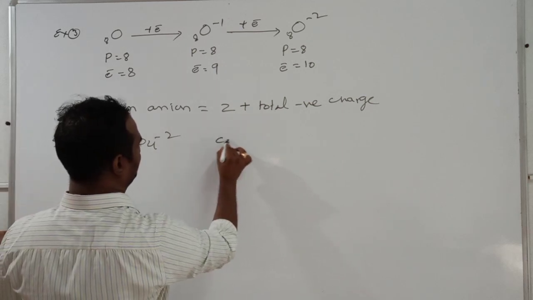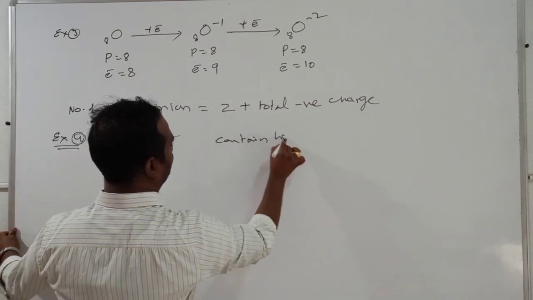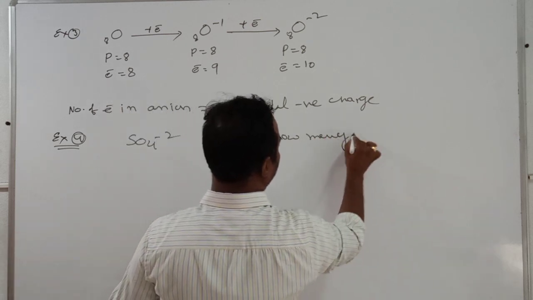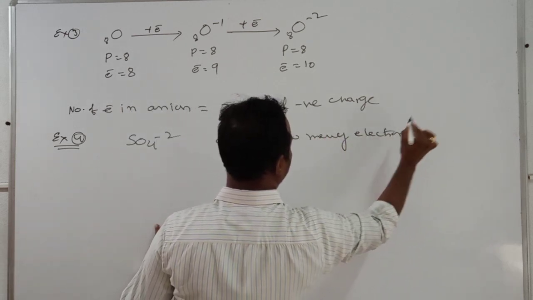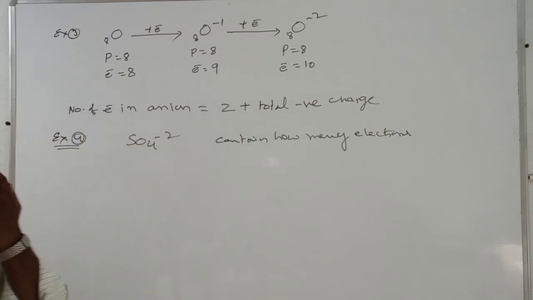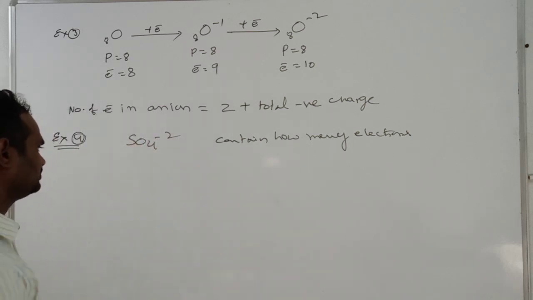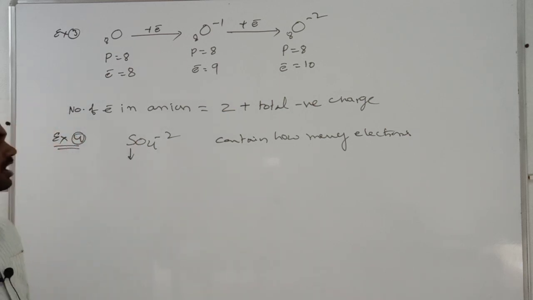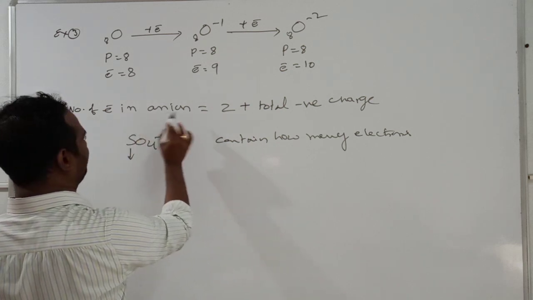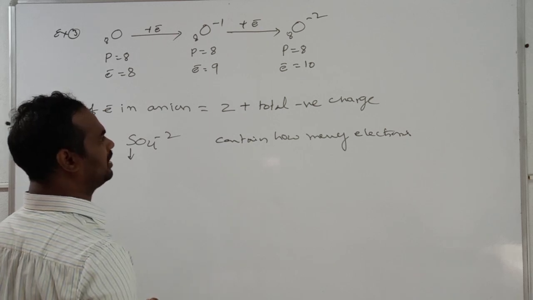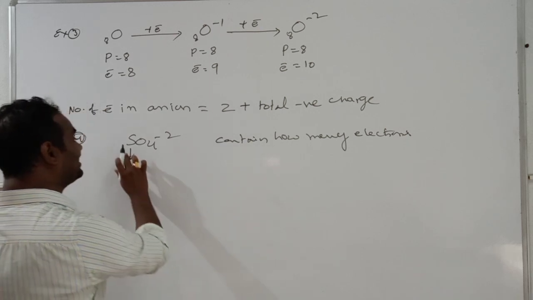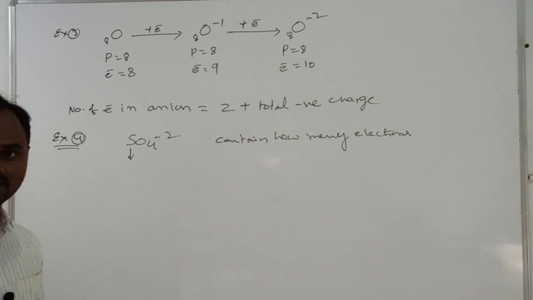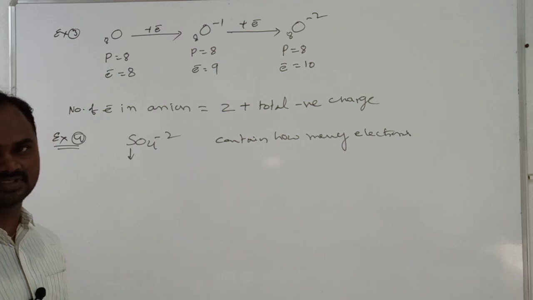How many electrons does it contain? Look here. To find the electrons, what is the formula? For an anion, number of electrons is equal to atomic number plus total negative charge. But here it is not one atom, it is a compound ion, so you have to take the sum of atomic numbers of all atoms.